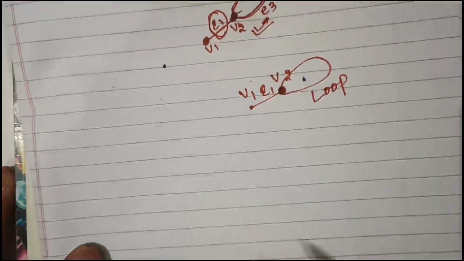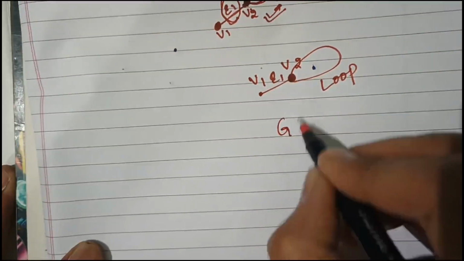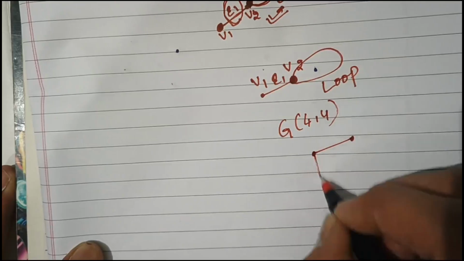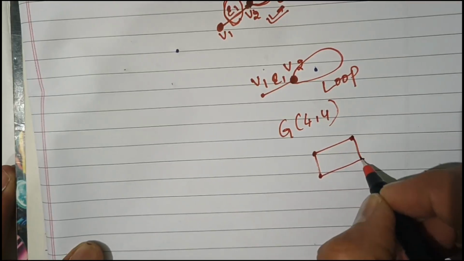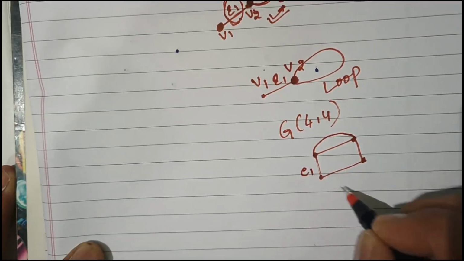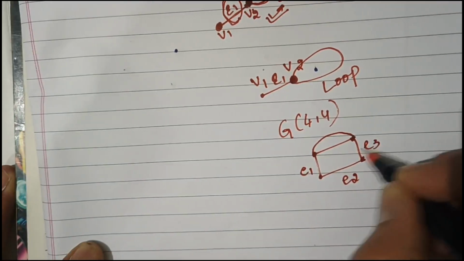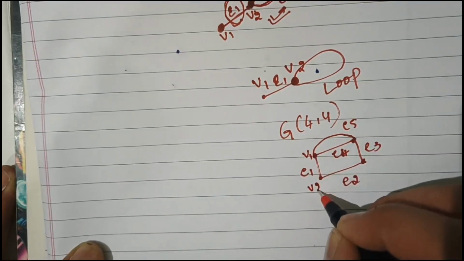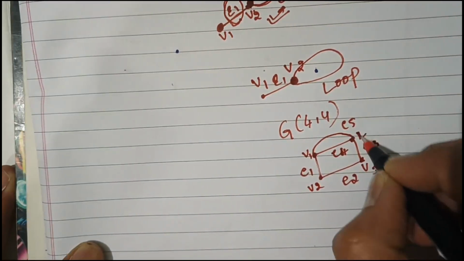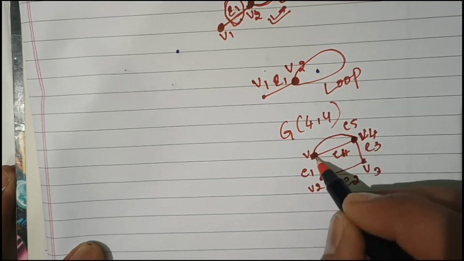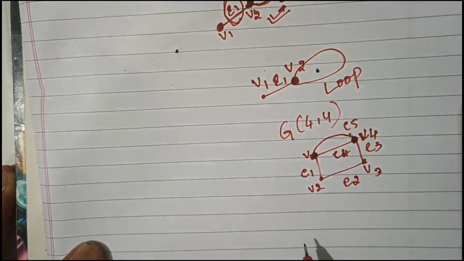Okay. Let's see another example, that is G of 4 comma 4. If it is connecting like this, there is E1, E2, E3, E4, E5, V1, V2, V3, V4. So here the connecting vertices for this edge will be different.